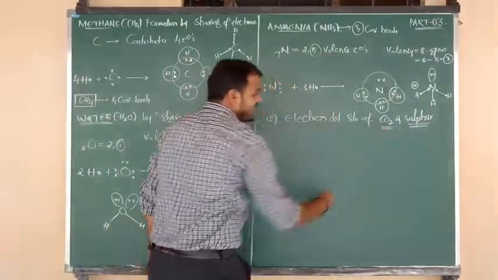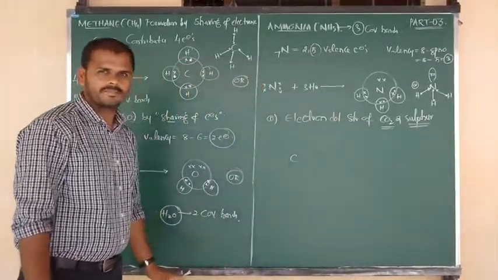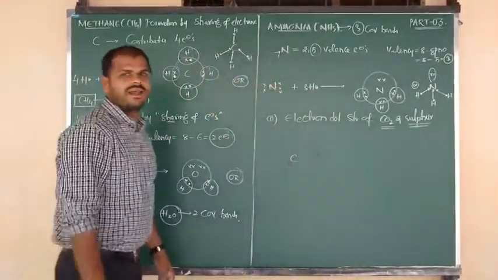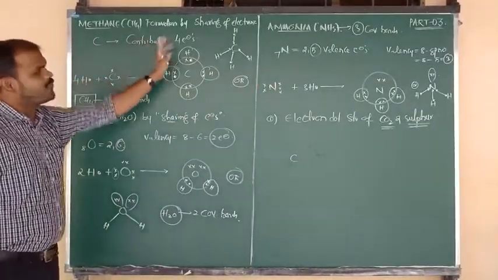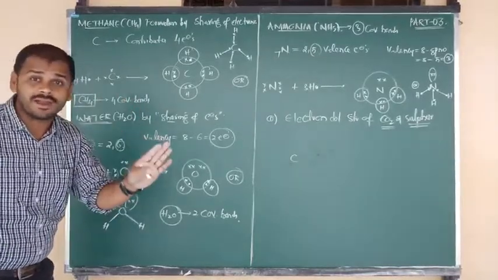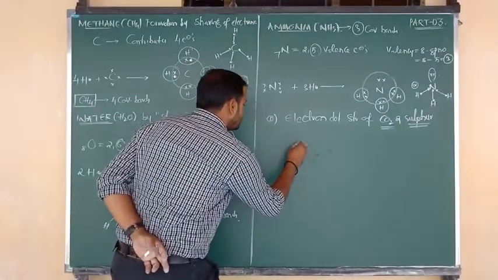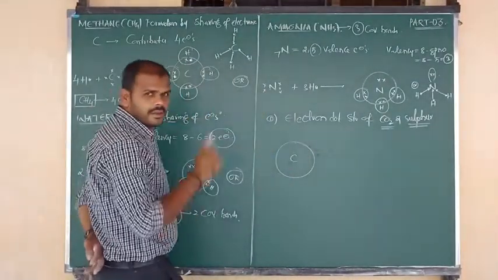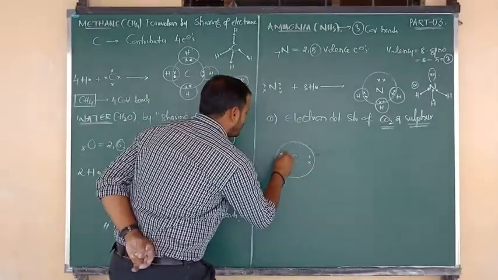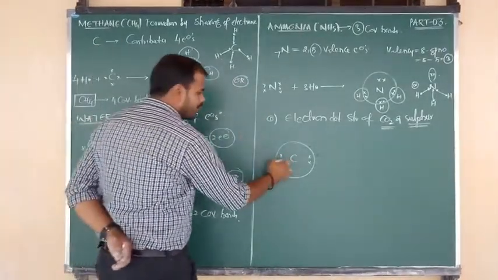So in carbon dioxide, what is the central atom? Carbon, of course. So I am going to write here C. As I have told you many times, carbon can contribute 4 electrons because the group number is 4. Valency is also 4. Carbon is always tetravalent. So one carbon can contribute 4 electrons. Suppose this is the carbon atom contributing 4 electrons: number 1, number 2, number 3, number 4.